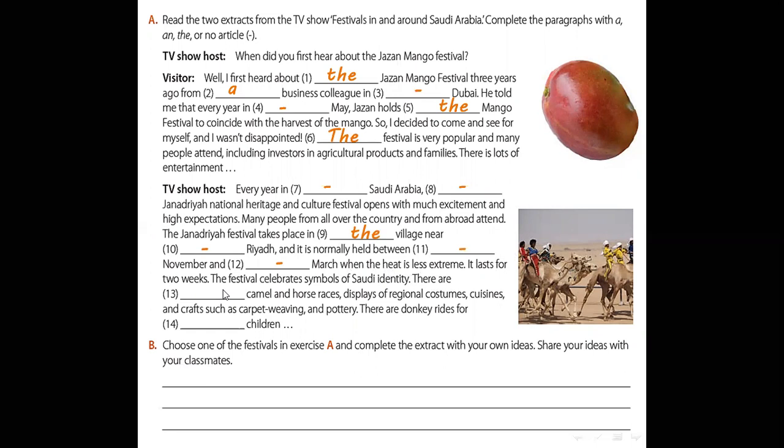It lasts for two weeks. The festival celebrates a symbol of Saudi identity. There are camel and horse races, displays of regional customs, cuisines, and crafts such as carpet weaving and pottery. There are donkey rides for the children.